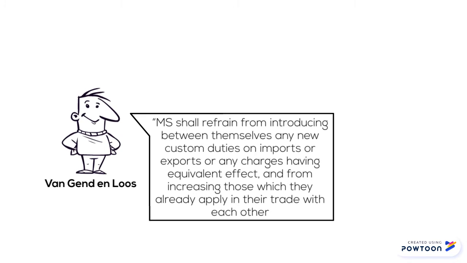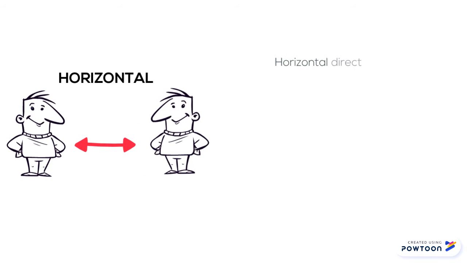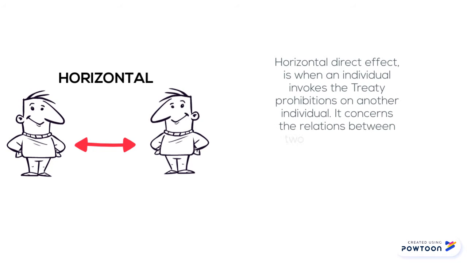As a result, the European Court changed views on the dualist approach and insisted on a new legal order. This led to the implementation of the direct effect rulings by the ECJ. Horizontal direct effect is when an individual invokes a treaty prohibition on another individual. It concerns relations between two individual parties.